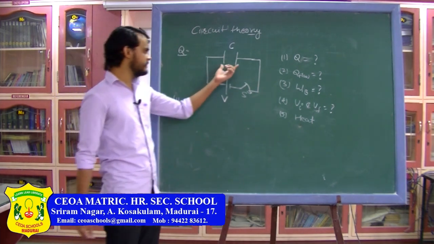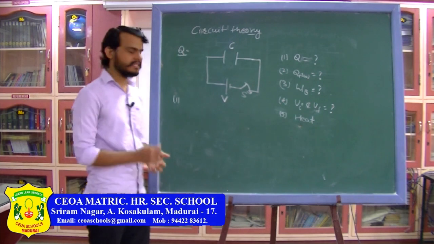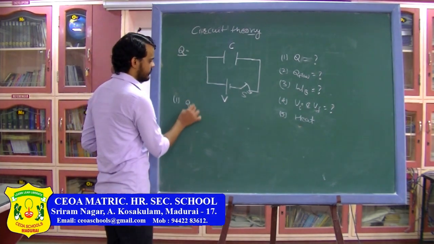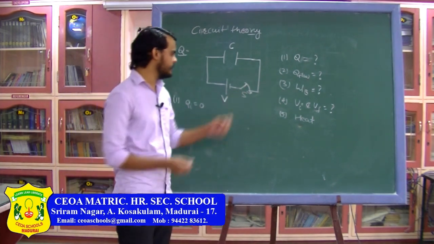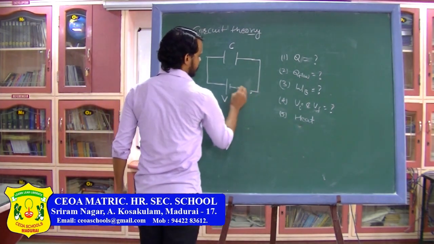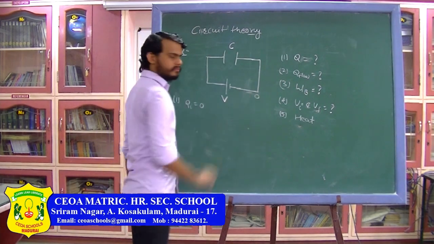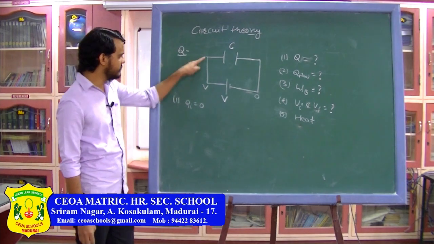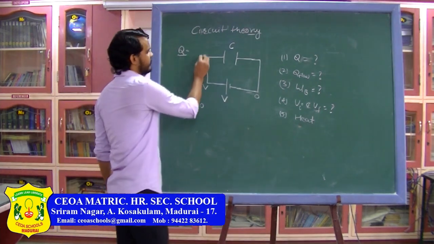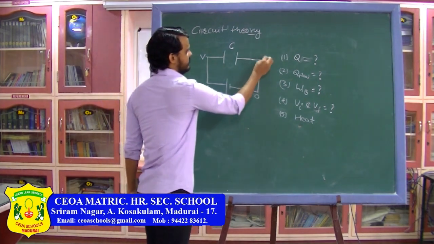Now initially the capacitor is not connected to the battery, so the initial charge on the capacitor is 0. I can write Q initial is equal to 0. Finally when the battery is connected to the capacitor, the circuit will look like this. You can assume here the potential to be 0 and here the potential will be V. Now because this is connected by a connecting wire, here also the potential will be V and here the potential will be 0.